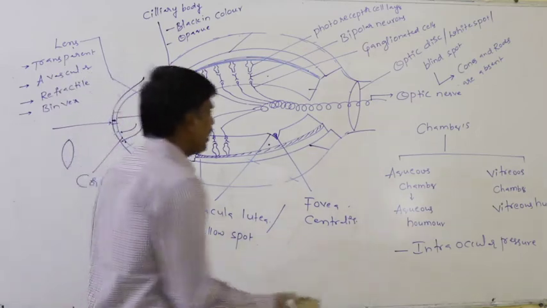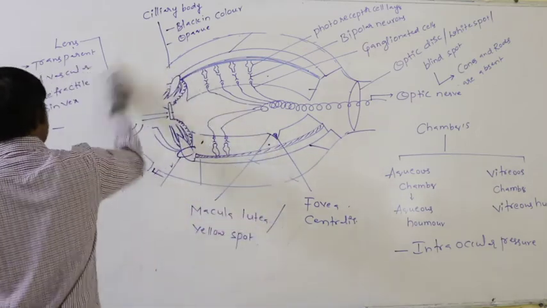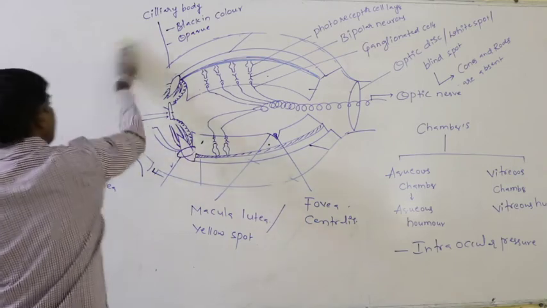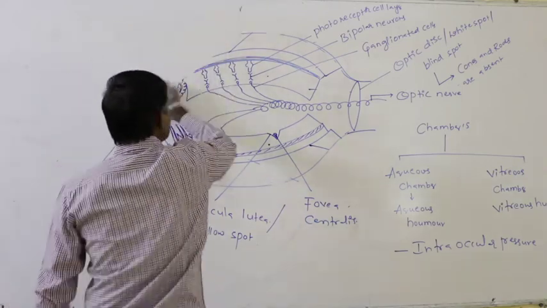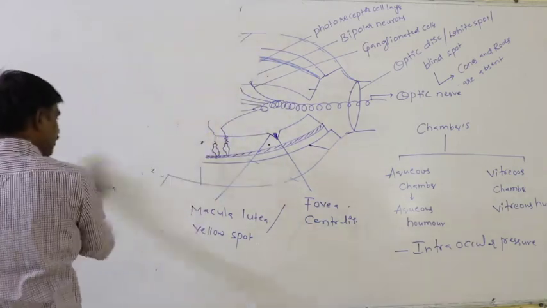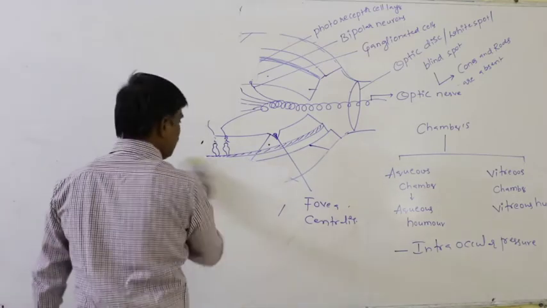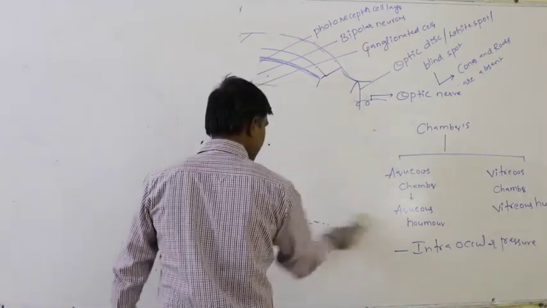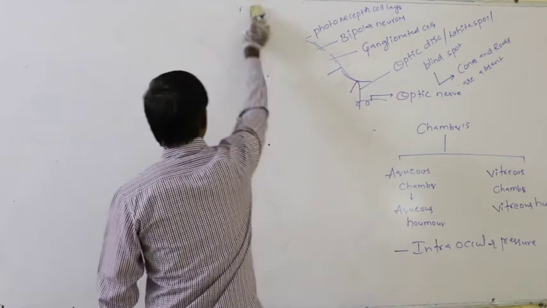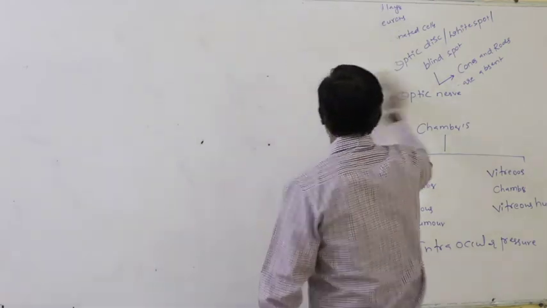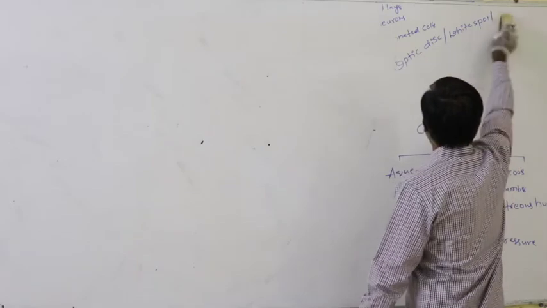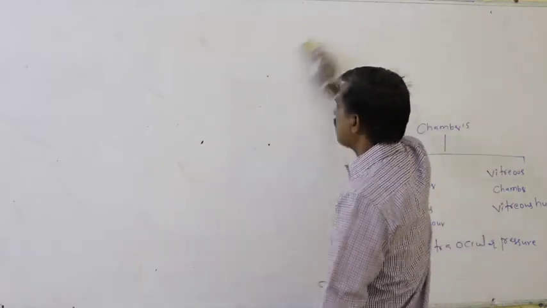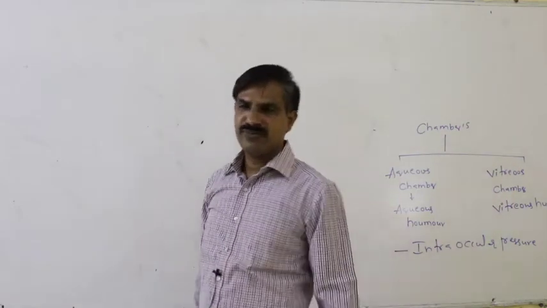Before going to the mechanism of the working of the eye, what are the important points in objective questions? We have to compare this eye with the camera.